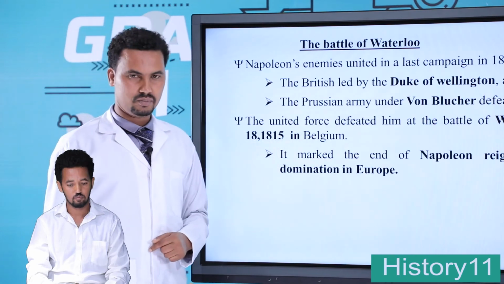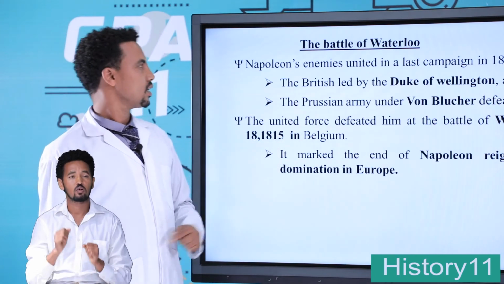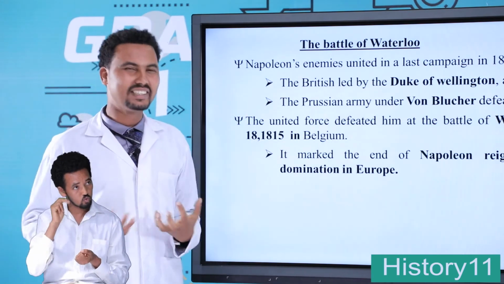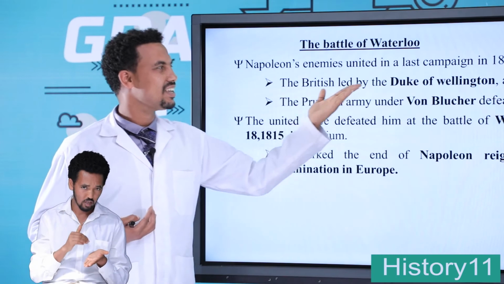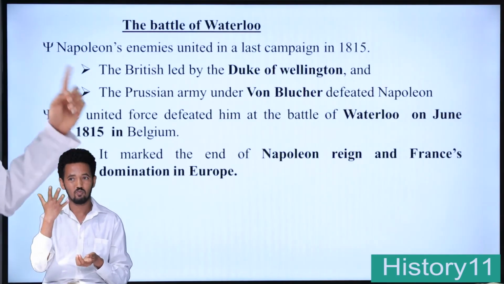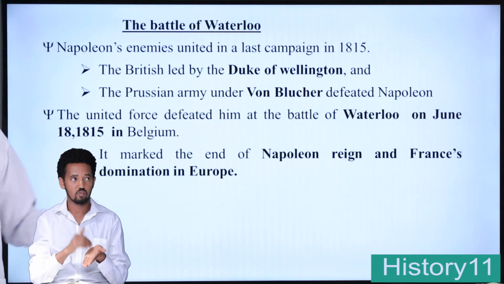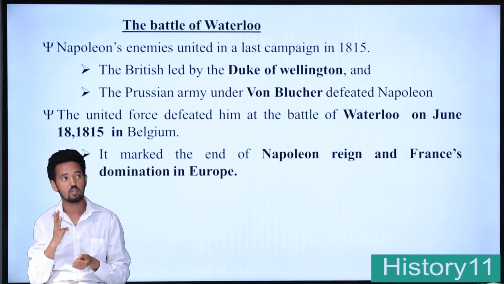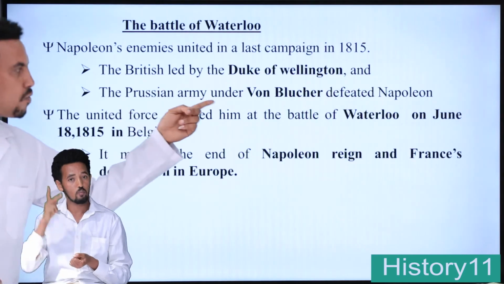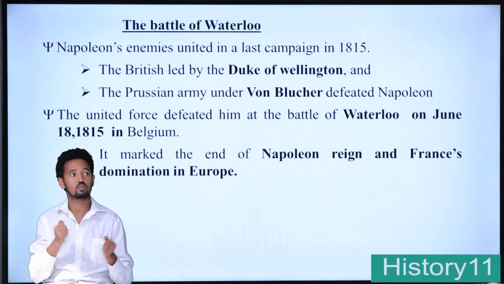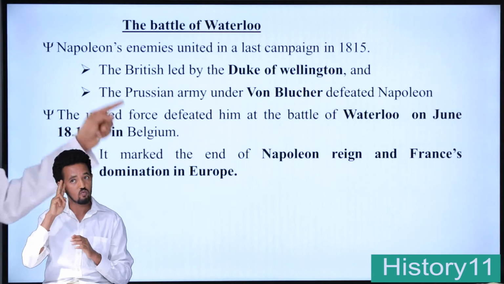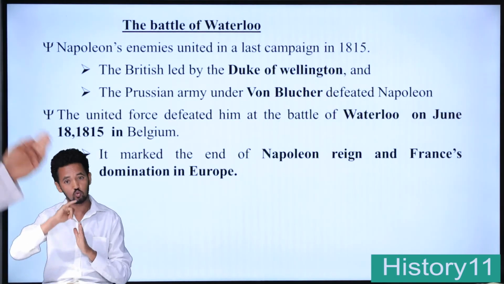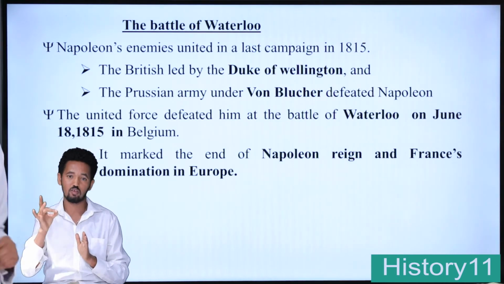The Battle of Waterloo. Napoleon's enemies united against him in 1815. The British were led by the Duke of Wellington. The Prussian army under von Blücher defeated Napoleon. The united force defeated him at the Battle of Waterloo on June 18, 1815 in Belgium.